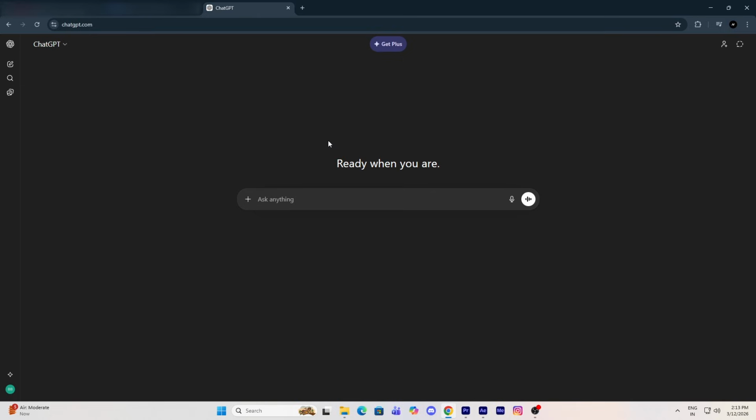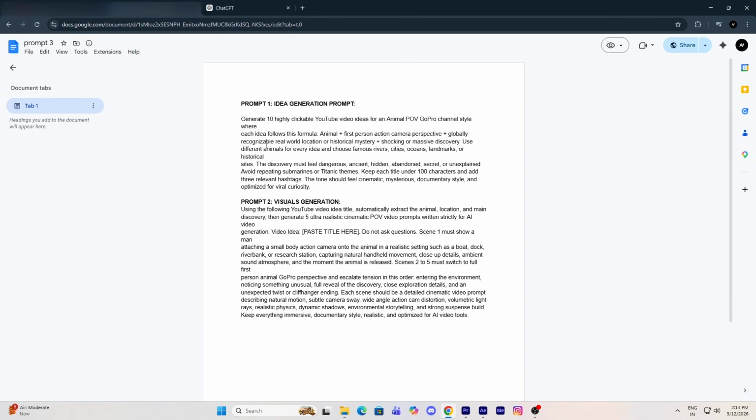Once you open it, a Google Docs file will appear. Let me open it quickly. As you can see, the document looks something like this. Inside it, you will find 2 prompts. The first prompt is the idea generation prompt, and the second one is the visual generation prompt. The idea generation prompt will help us generate video ideas. And by using the second prompt, we can generate the visuals. In other words, the video itself.